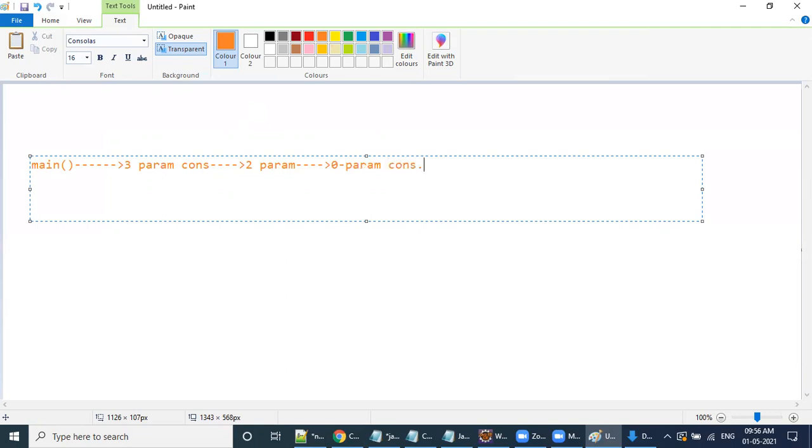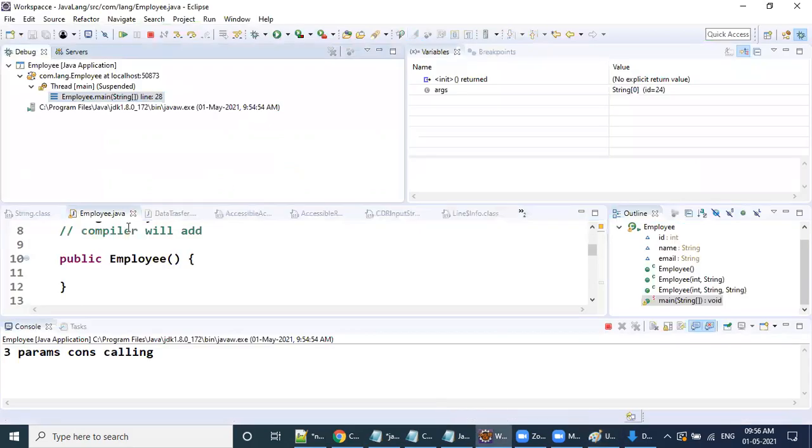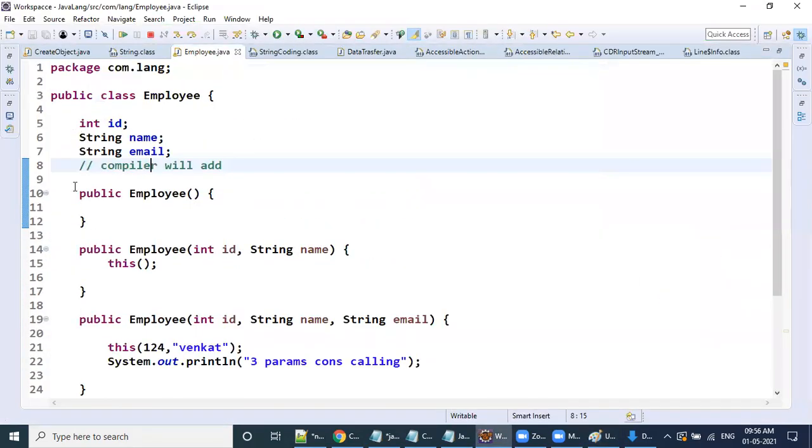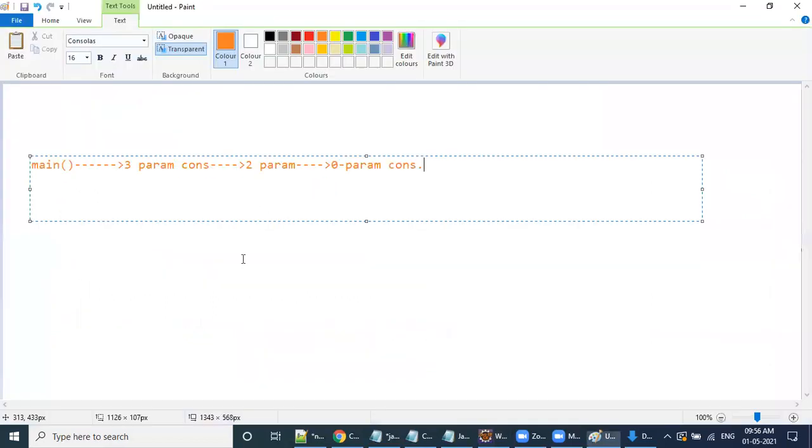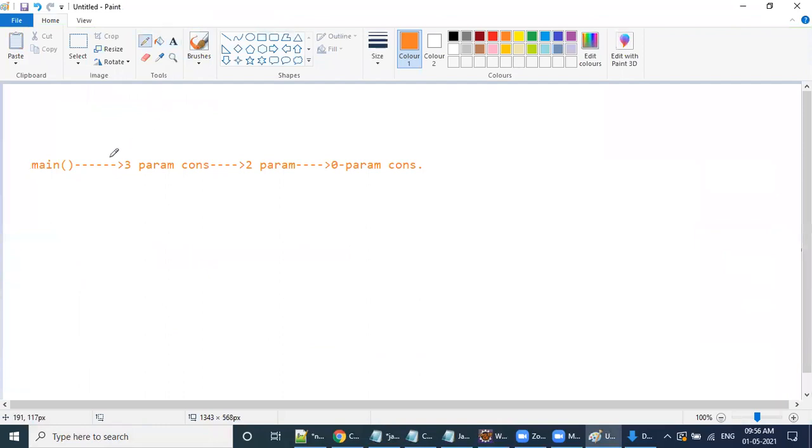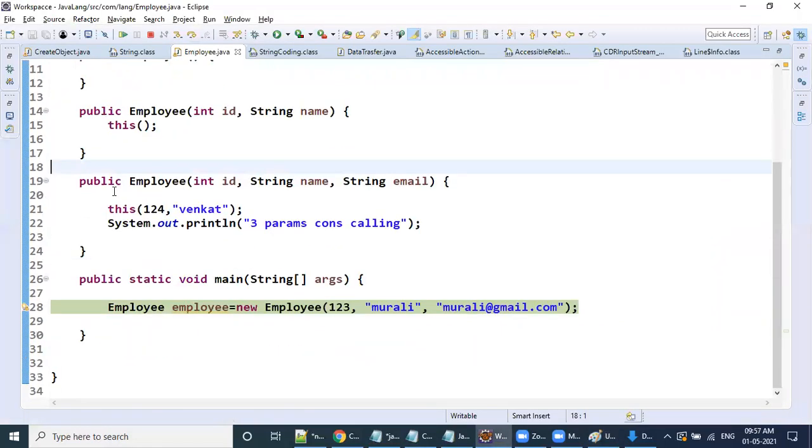Meaning, what will be completely executed first? The zero param constructor completes. Then after that, again the call. The main method is calling the three param constructor. Inside this constructor, what is the first statement? this of 124 and Venkat.